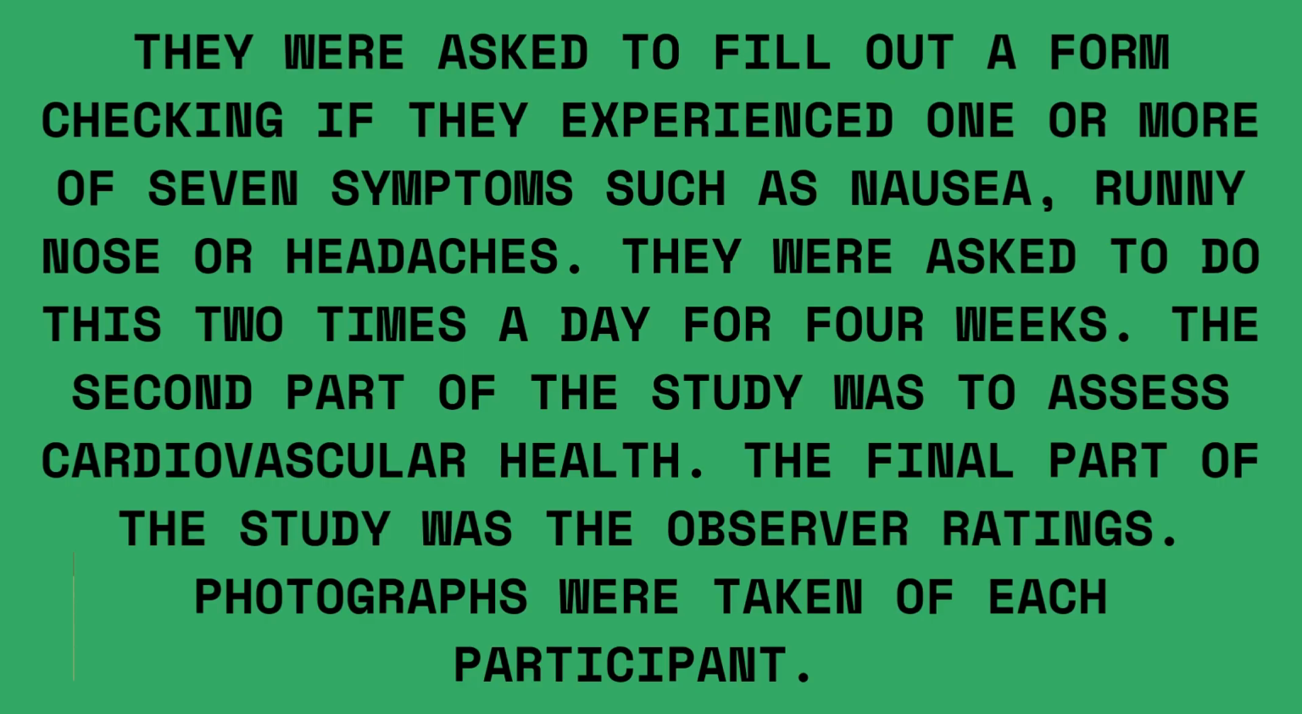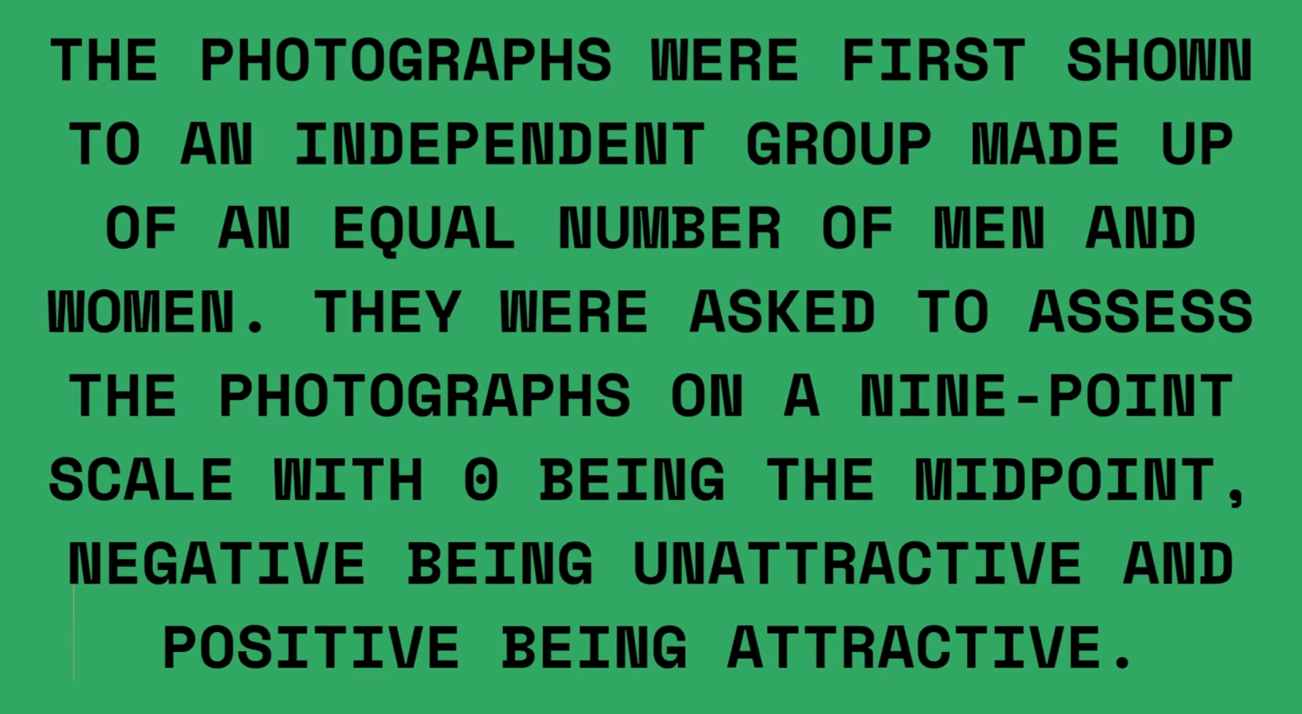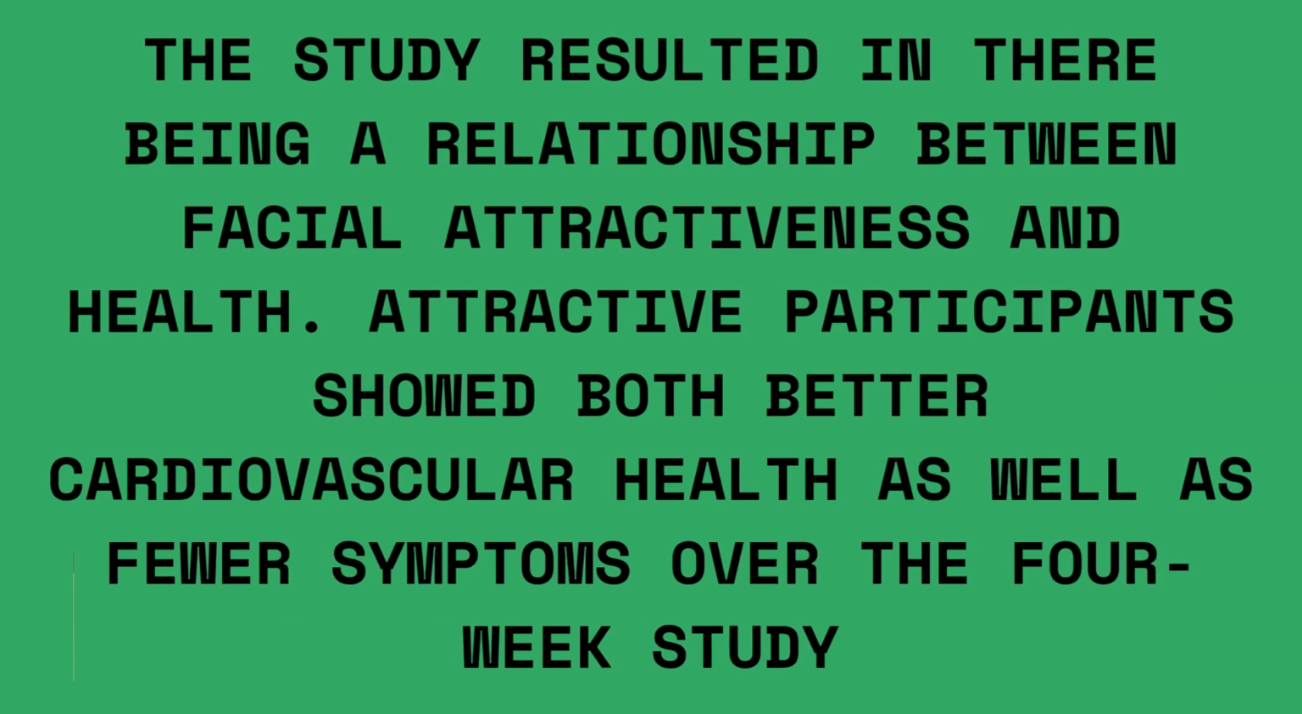The second part of the study was to assess cardiovascular health. The final part of the study was the observer ratings. Photographs were taken of each participant. The photographs were first shown to an independent group made up of an equal number of men and women. They were asked to assess the photographs on a 9-point scale, with 0 being the midpoint, negative being unattractive, and positive being attractive. Now we are done with the study.